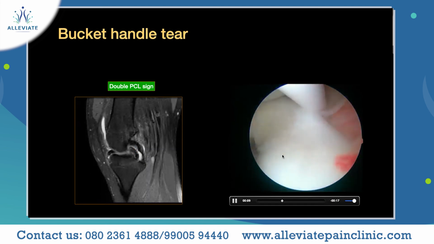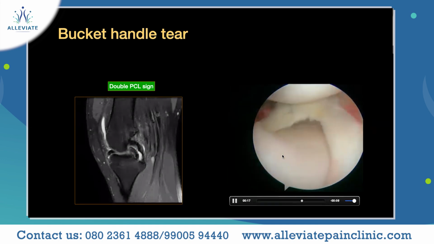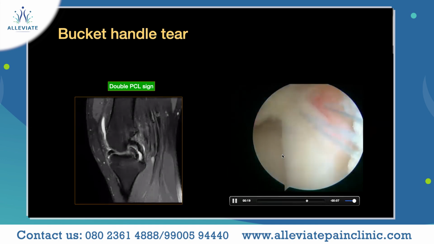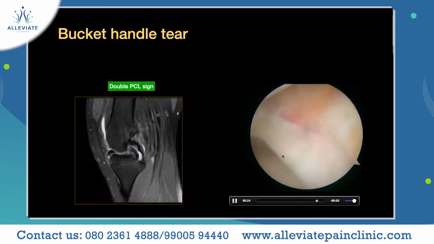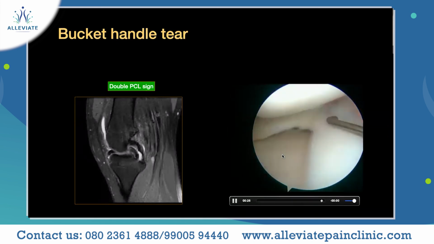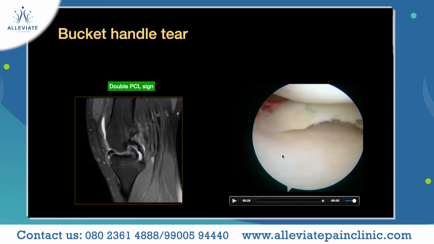So here the meniscus is repaired completely to the capsular junction, the same way by using this device. And a few high strength sutures have been used. And this is how a complete bucket handle tear of the meniscus is repaired in a very stable way.